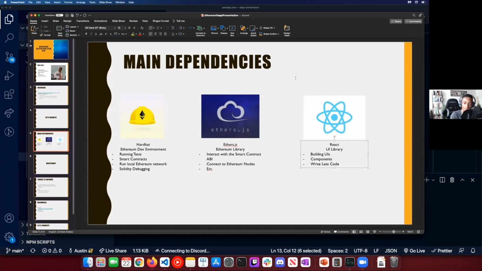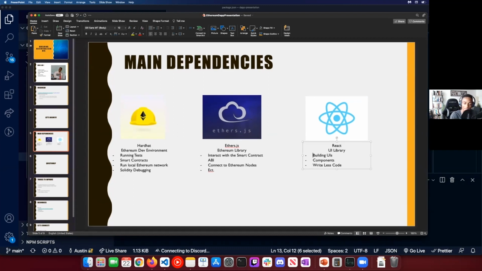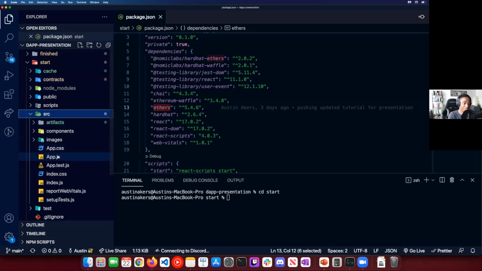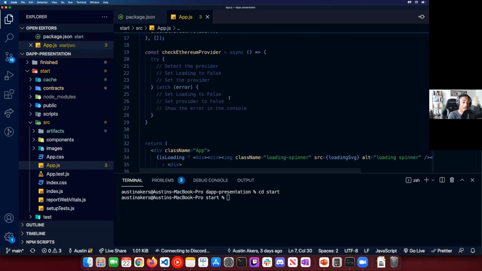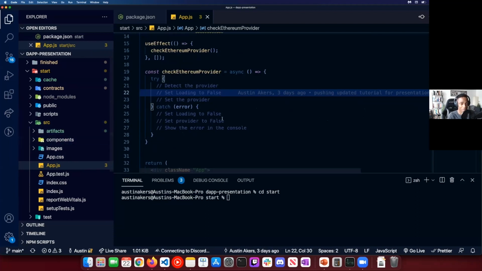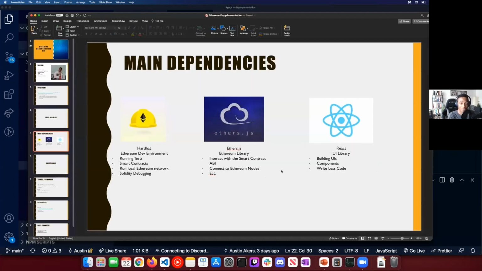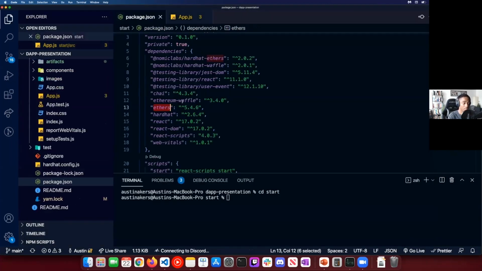And last but not least, we have React. Now, you don't have to worry much about this. We'll be doing more JavaScript than React. Throughout the course of this presentation, you'll see that we have a lot of pseudocode, and a lot of the React side is already filled out for us. We may just be using some small things like React hooks to set some variables. But aside from that, you don't really have to know a crazy amount of React, to be honest with you, or really any at all. So no worries. These are going to be the three main packages that we'll be using throughout the course of this presentation.